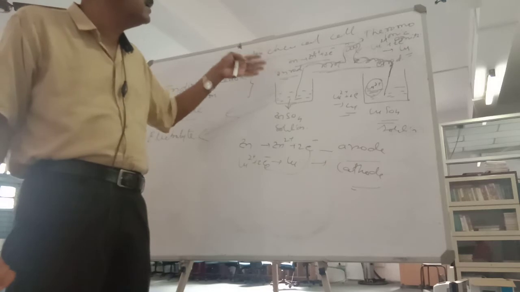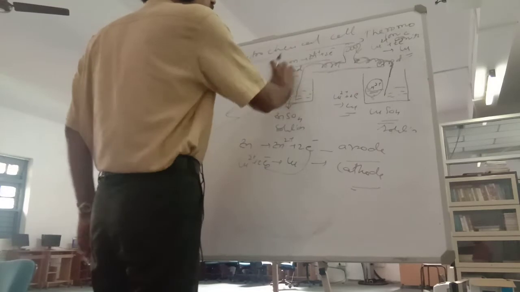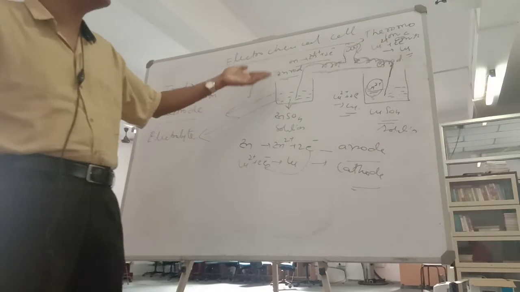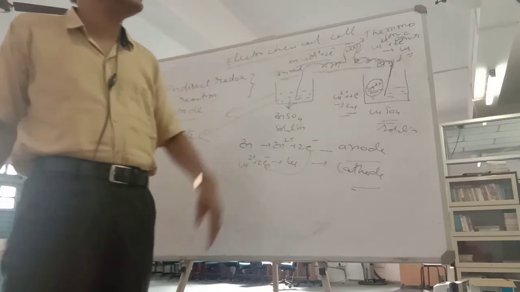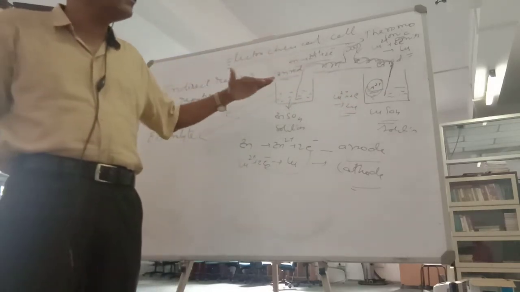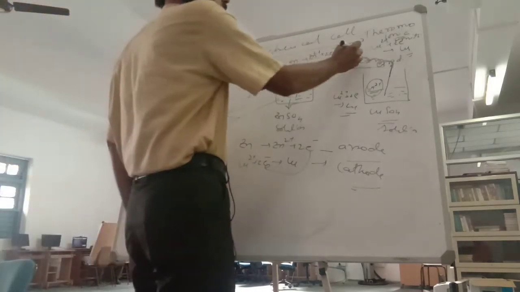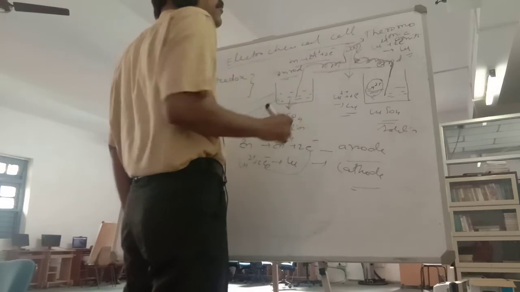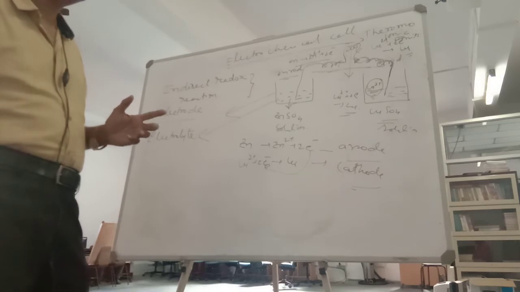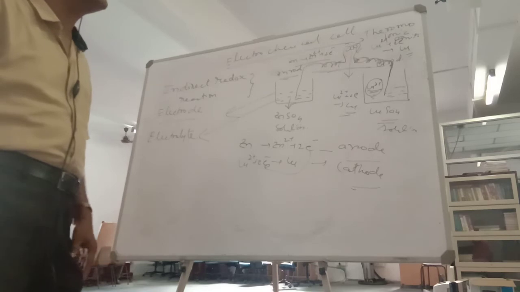If you make a setup like this, you feel that the zinc always gets oxidized and copper ions get reduced. But this is not going to last forever. If it will not last forever, what will happen? The electrons will not flow. That means the bulb will stop glowing. Then what do we have to do? Why is it stopping? Why is there no continuous flow?